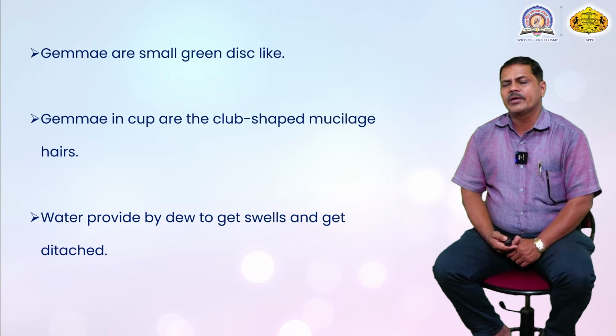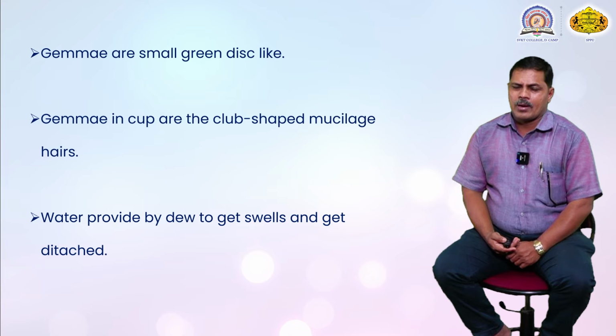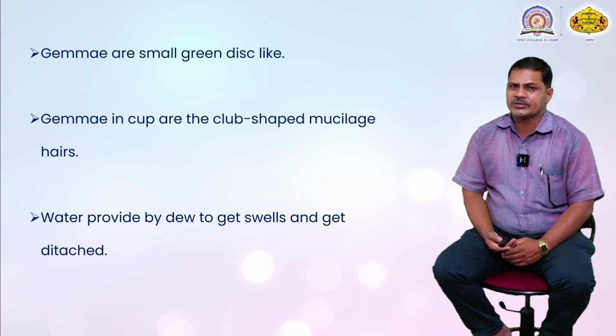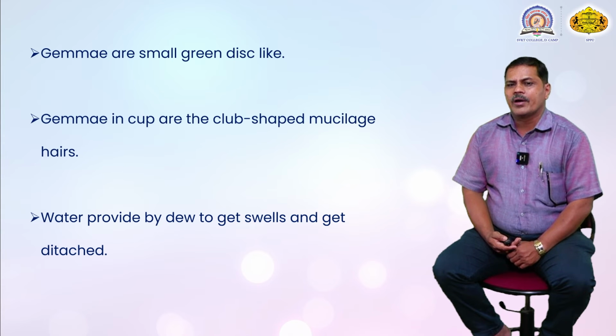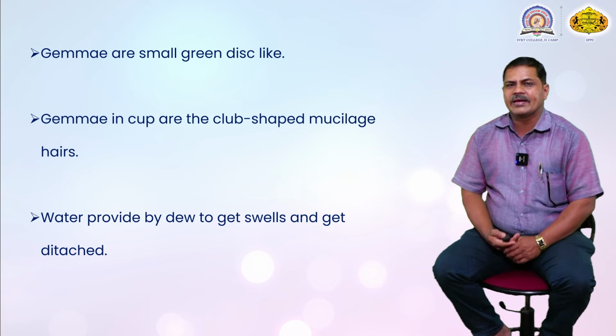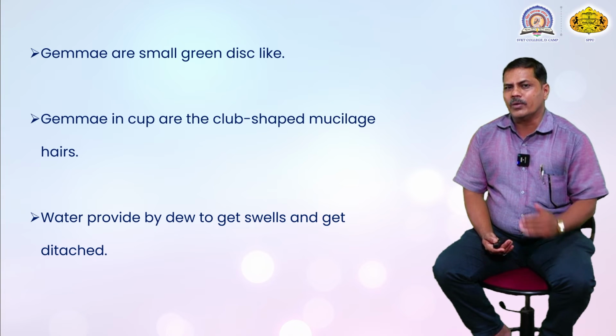Gemmae are small, green, disc-like structures, and the gemma cup is a cup-shaped structure. A huge amount of mucilage is present inside the cup. When water is provided, the gemmae swell out and detach from the mother body.